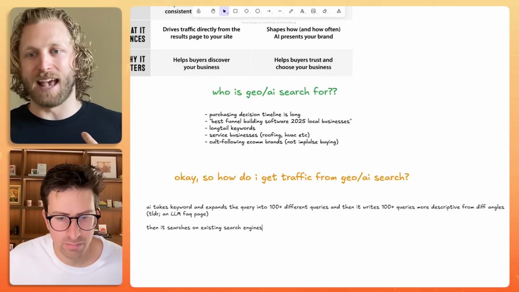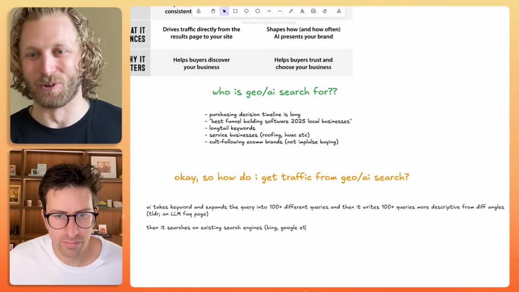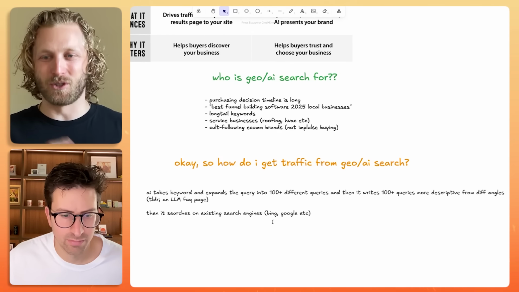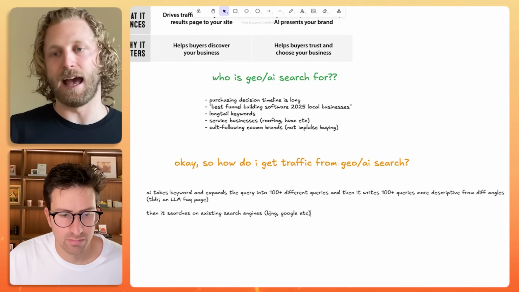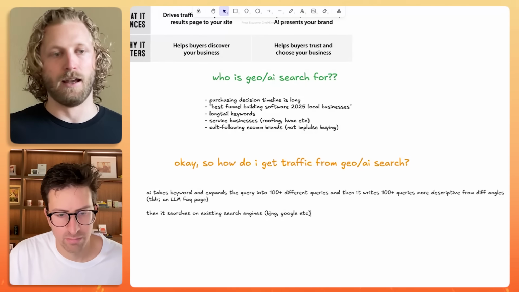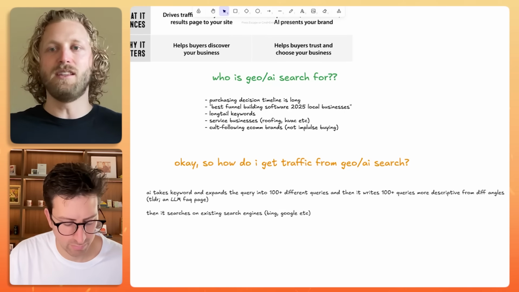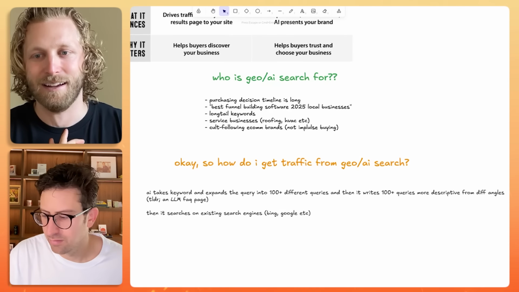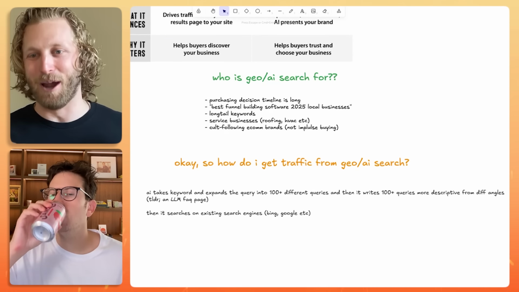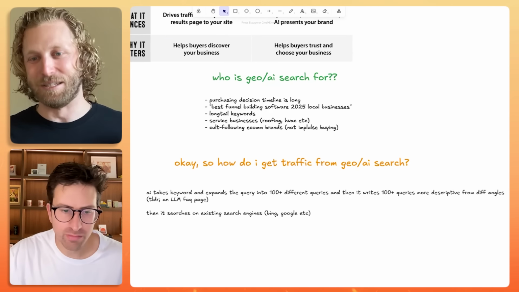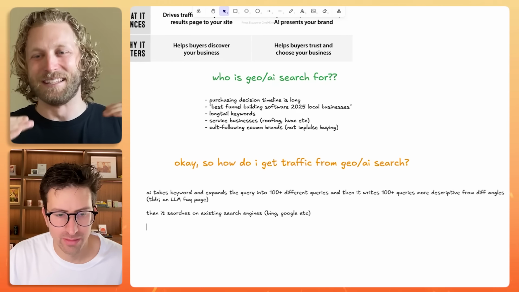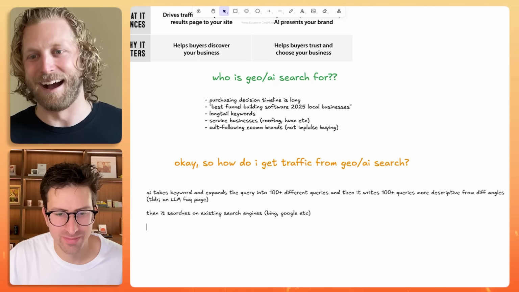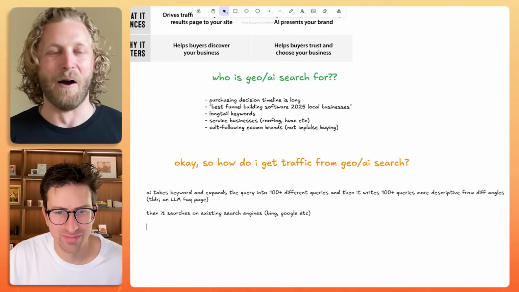And how we know this is happening is you can actually see this in Google Search Console, right? If you go to your Google Search Console and you filter queries that have a length of over 50 characters, you're going to see these queries that no human would ever write. It is only AI writing them. If you drop these queries into an AI detector, like aiornot.com as an example, it's going to tell you this is a query written by AI.